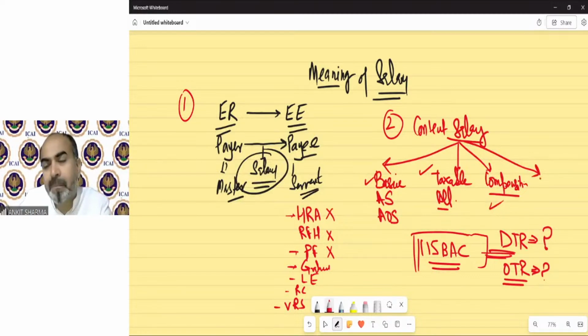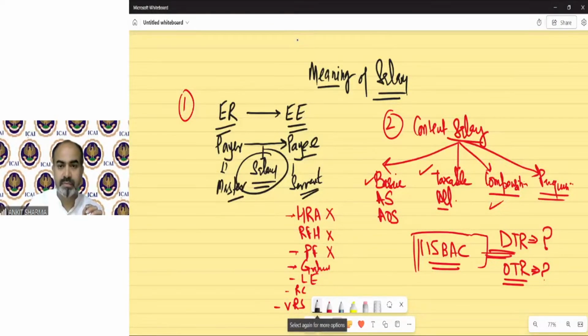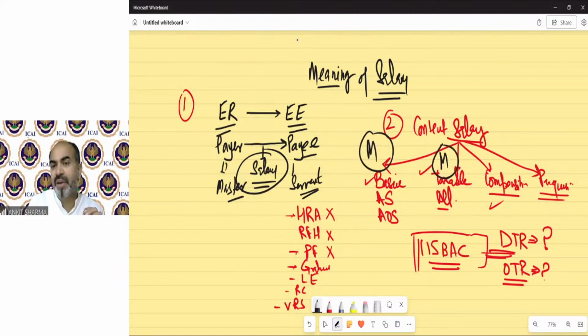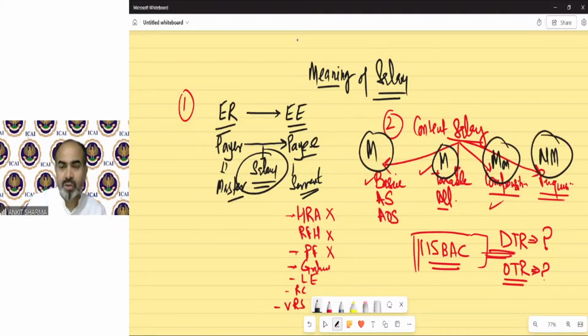And then we came to the perquisite part. So perquisites are generally monthly again, but these are non-monetary. So basic salary is a monthly payment, taxable allowance is monthly monetary, compensation is not monthly, but they are monetary, of course. Perquisite is generally monthly, but these are non-monetary. So if these components have been merged or solved, then we will find our gross salary.